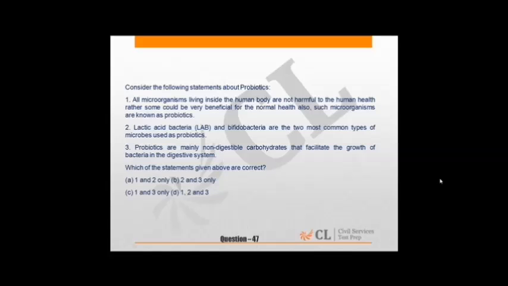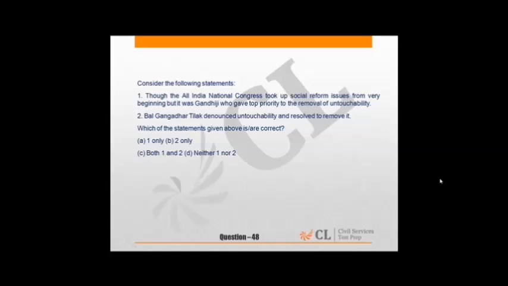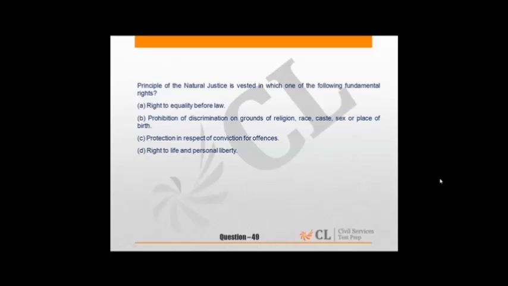Then 48, it is about history, conceptual question. Then 49, it is about polity, principle of natural justice. It means everyone must be provided an equal chance to be produced before law, which is the basic feature of the fundamental right to equality before law. So answer is A. Principle of natural justice is vested in right to equality before law.